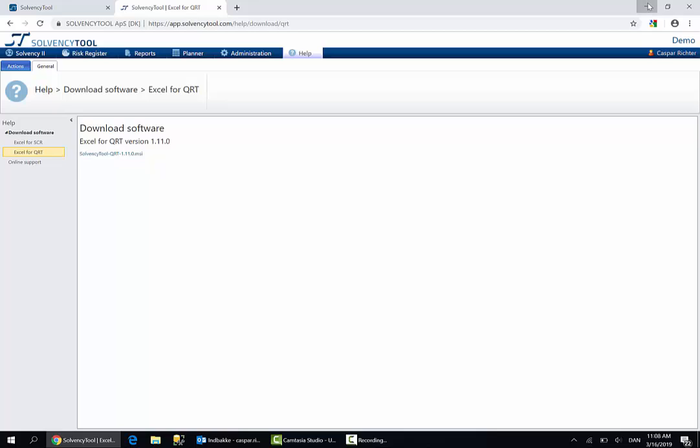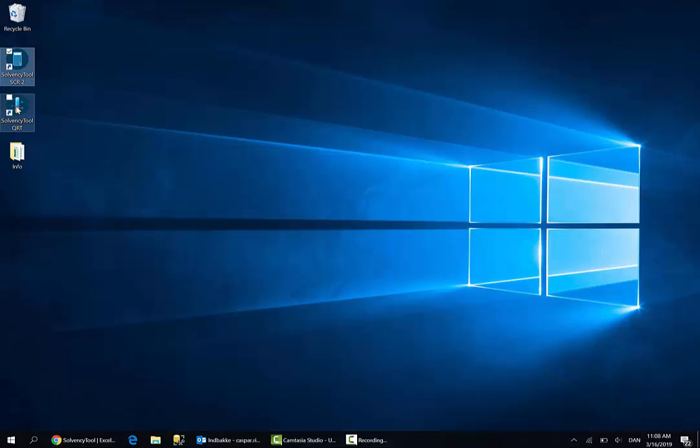Having done that, I will have two links on my desktop, one for calculating the SCR and a second one for using the QRTs.